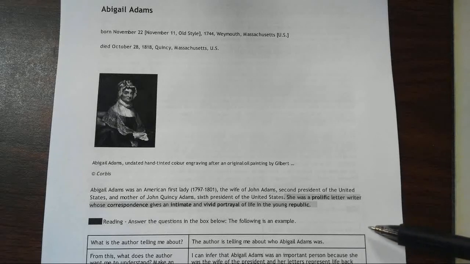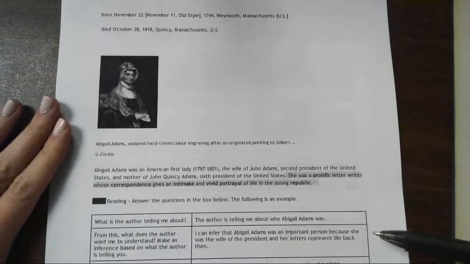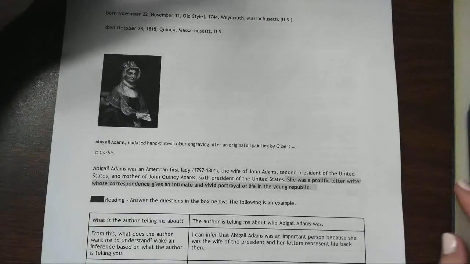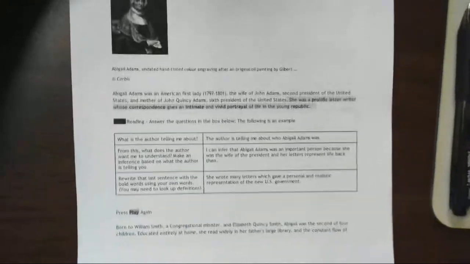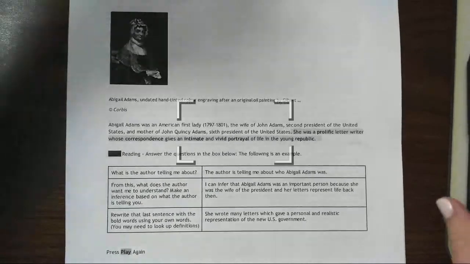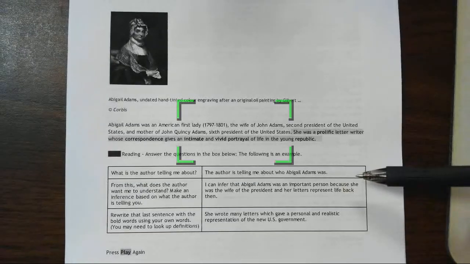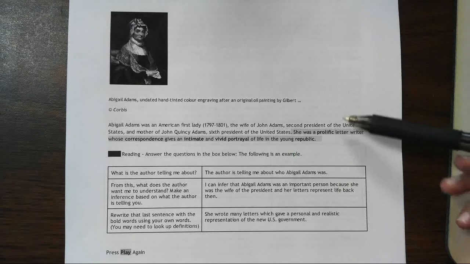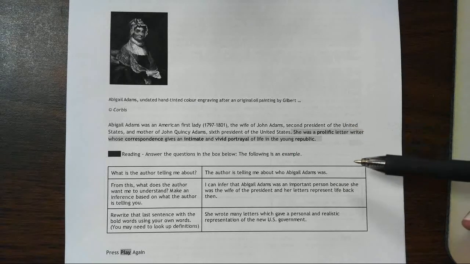Alright, stop reading. Answer the questions in the box below. The following is an example. So I stopped you really quickly this time because I just want to give you an example of what you're going to be asked to do as you continue to read. So look at the box. You're going to be asked to describe what the author is telling you about. So answer the question, what is the author telling me about in that previous paragraph?